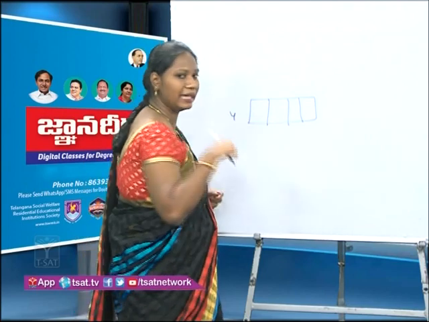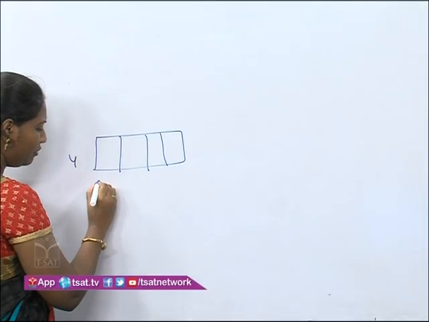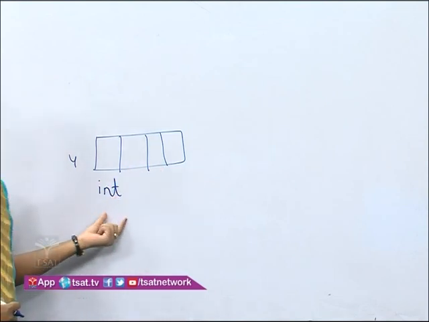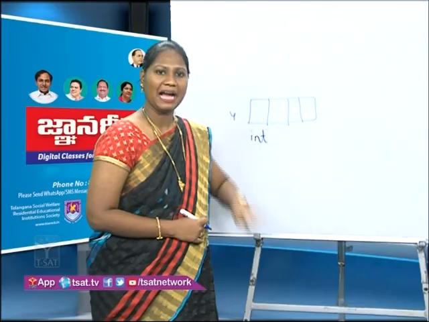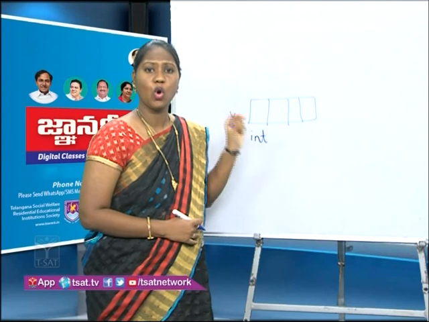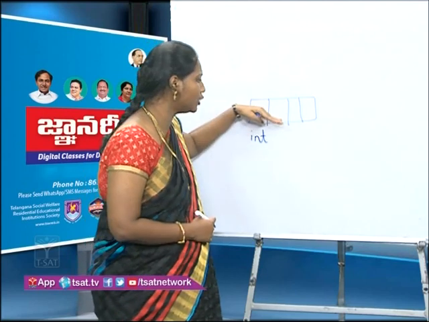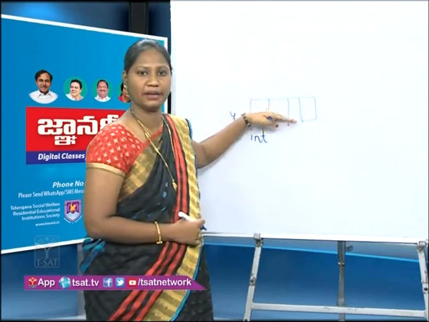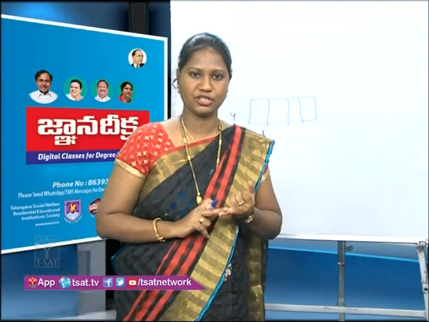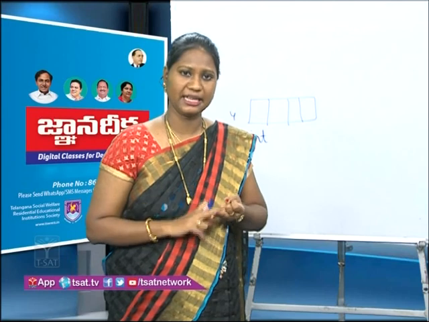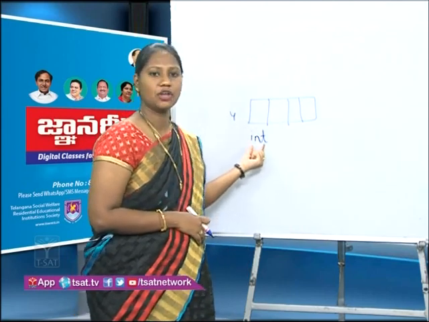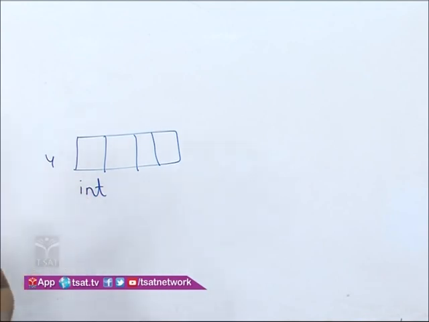Now, one more important thing: if I want to enter integers in this, I can enter only integers. I cannot enter any type of data elements. It means only homogeneous data can be inserted into the array. Now, what definition can we have here? It is a linear data structure, and the second one is static, and it consists of a fixed size and it consists of homogeneous elements.